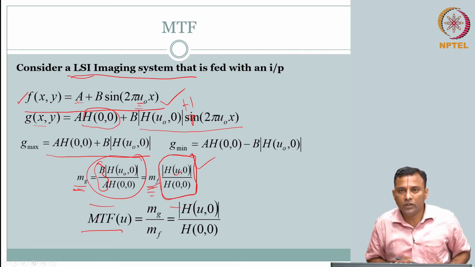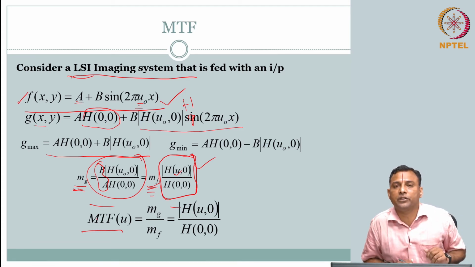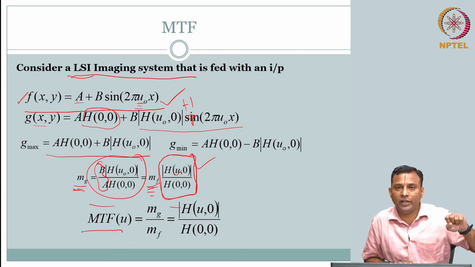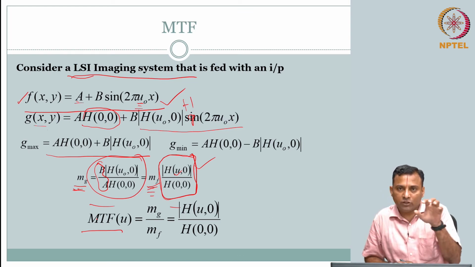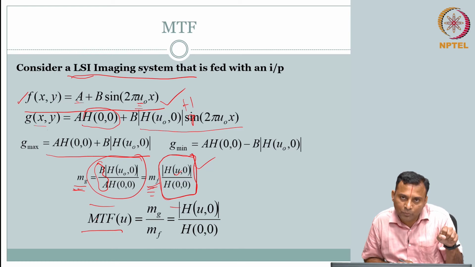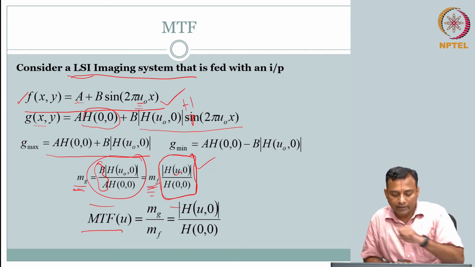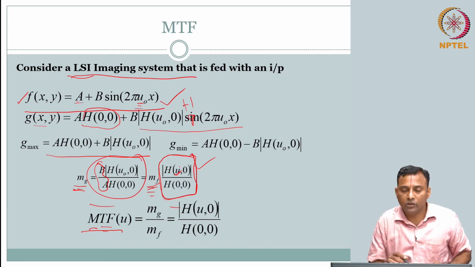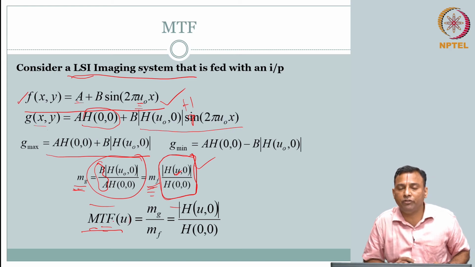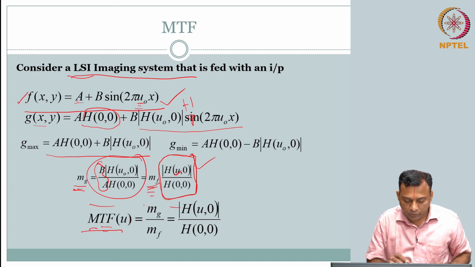Transfer function you know. Now we are talking about the modulation transfer function. What does it mean? There is an inherent modulation m suffix f on the input side. The modulation at the output side is m suffix g. How much of this modulation is transferred from the input side to the output side? That is your modulation transfer function. Of course, it is dependent on the frequency. So modulation transfer function depends on the frequency. It is a function of frequency equal to mg by mf.